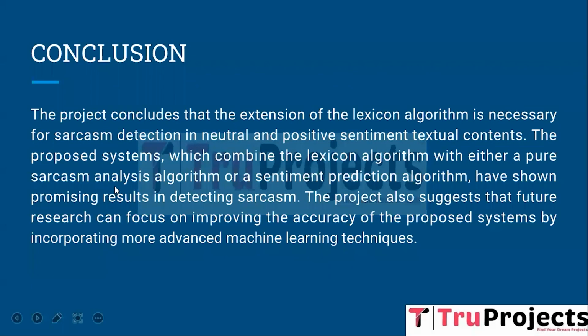In conclusion, the extension of the lexicon algorithm is necessary for sarcasm detection in neutral and positive sentiment textual contents. The proposed system, which combines the lexicon algorithm with either a pure sarcasm analysis algorithm or a sentiment prediction algorithm, has shown promising results in detecting sarcasm. The project also suggests that future research can focus on improving the accuracy of the proposed system by incorporating more advanced machine learning techniques.